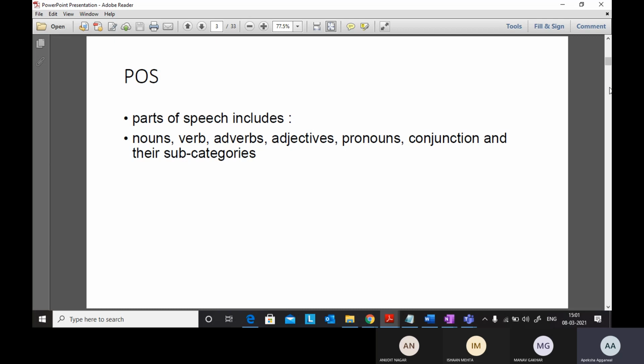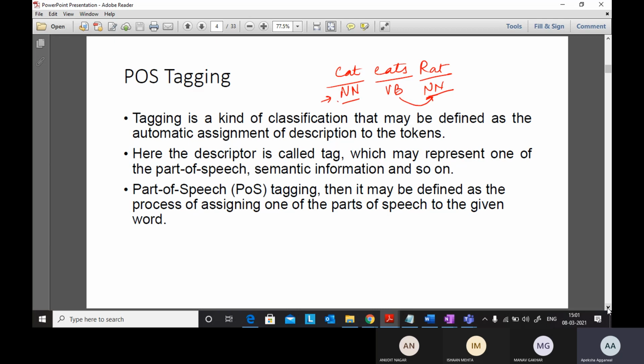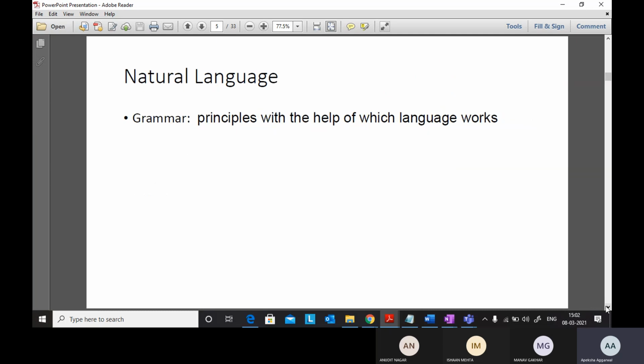So it tells the model the structure of the sentence. Each and every word is attached with a part of speech, like which is a verb phrase and which is a noun phrase. The process of assigning one of the parts of speech to the given word is called POS tagging.